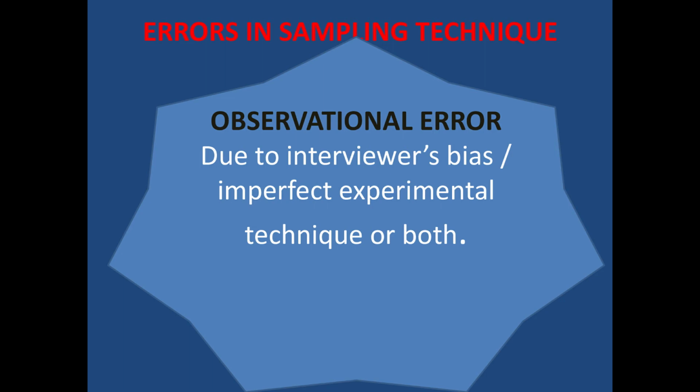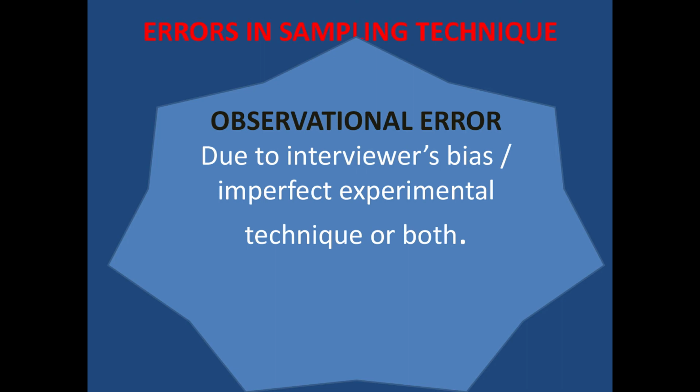Interviewer bias. I don't put the question properly, or my observation of the patient or the participants is not done properly. So this might occur due to imperfect experimental technique also.